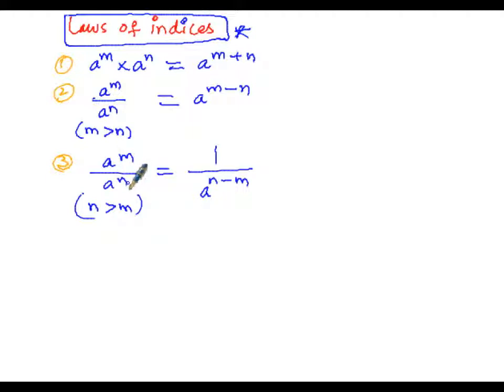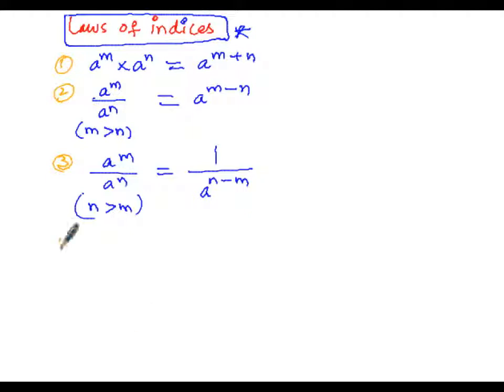n is greater than m, that is denominator's exponent is greater than m. Since denominator's exponent is greater, we will get the result in the denominator itself. 1 divided by a to the power of, n is greater than m. So here from the greater we have to subtract the least, that is n minus m.